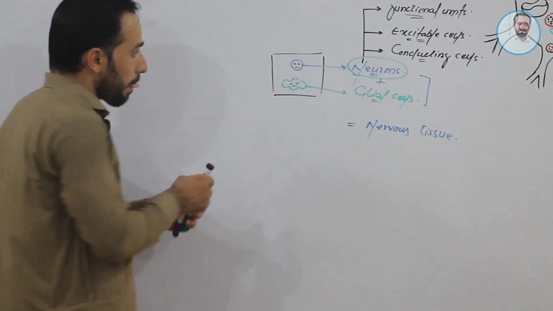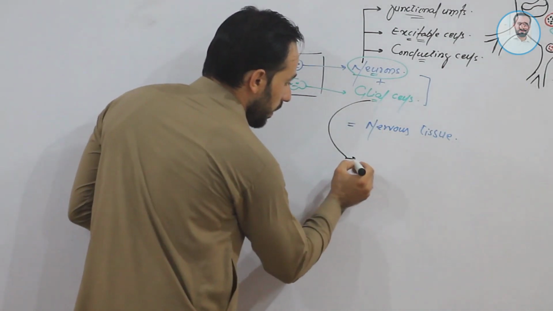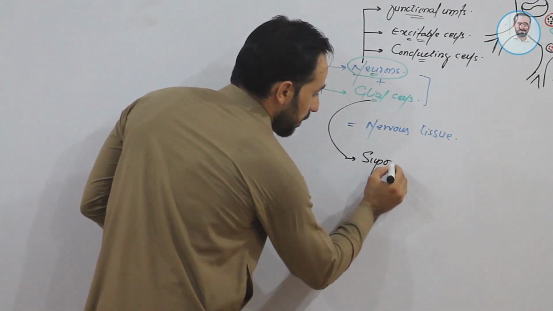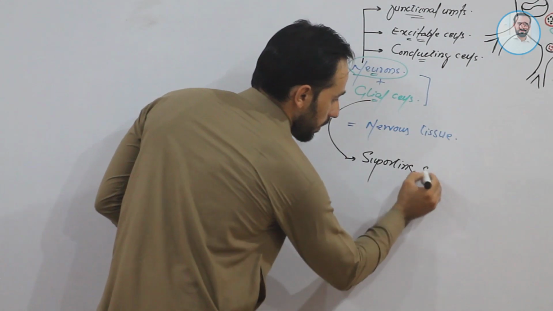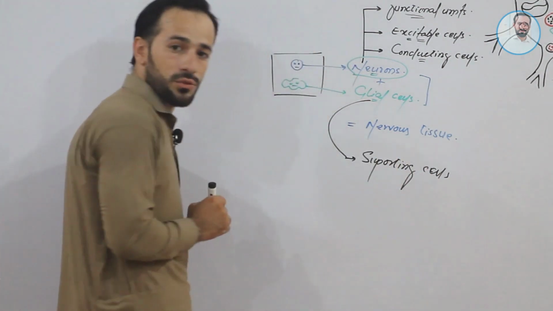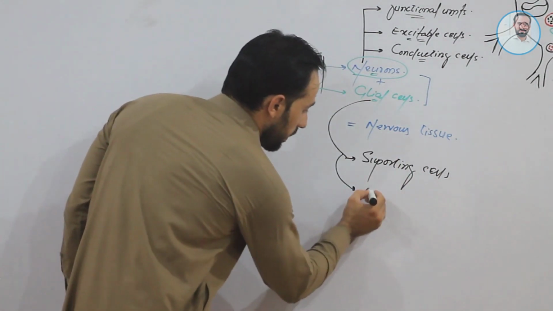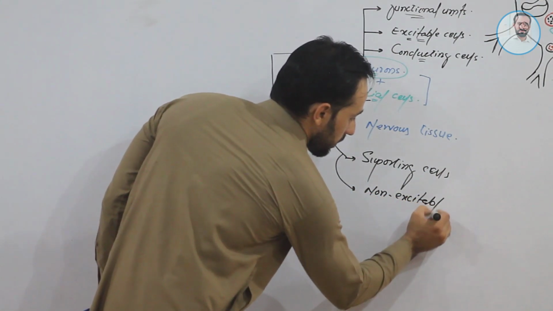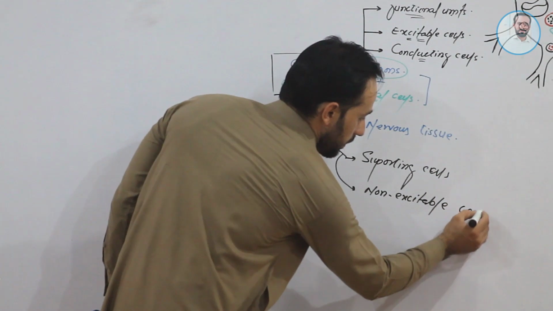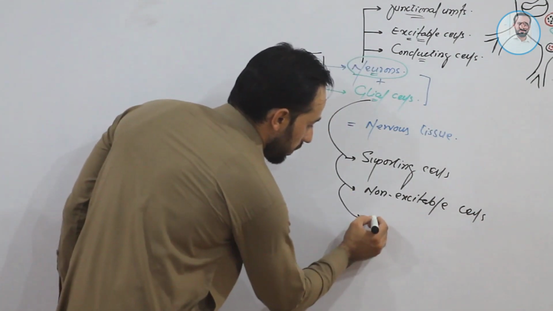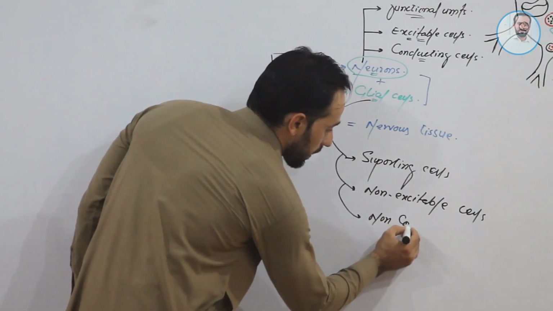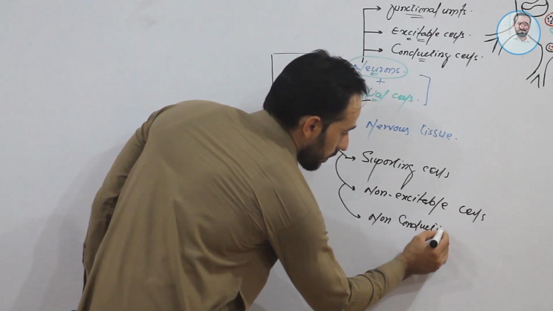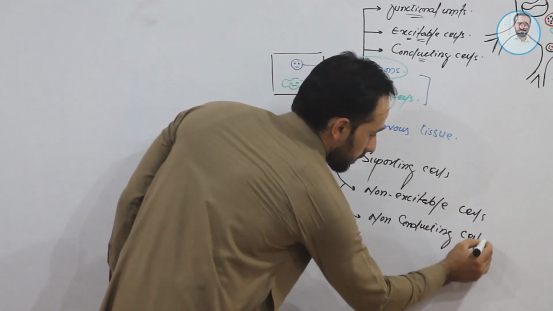Clear, friends? So what are glial cells? Glial cells are the supporting cells of nervous tissue. Glial cells are the non-excitable cells, right? And glial cells are the non-conducting cells.